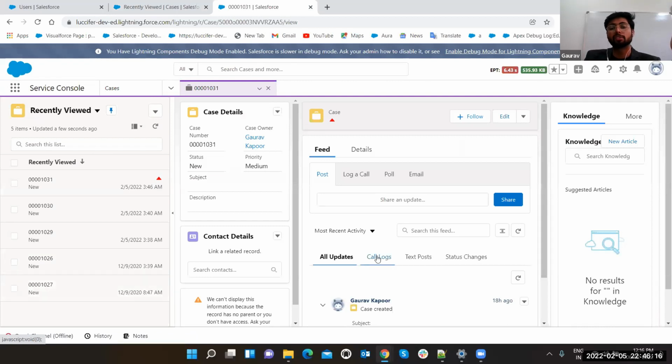Plus, Service Console is also available for chatting purposes, which we are going to discuss. We have a live chat scenario, and we have Omni-Channel, which is also used in Service Console. See, we have Omni-Channel here. Currently it's offline. In the coming demos, you are going to see how Service Console is going to be useful for us.